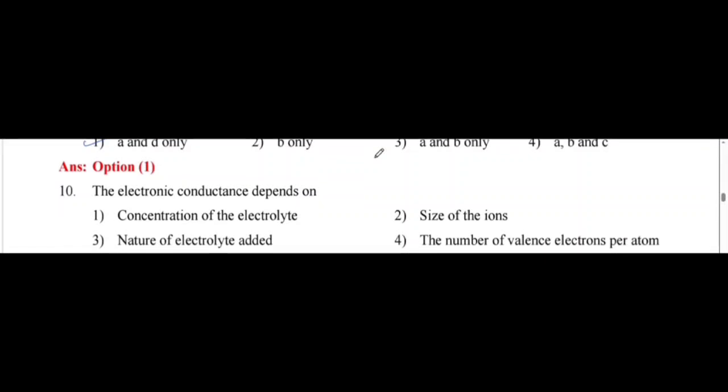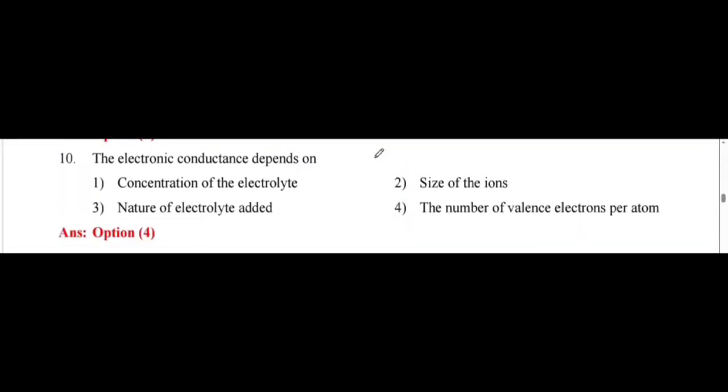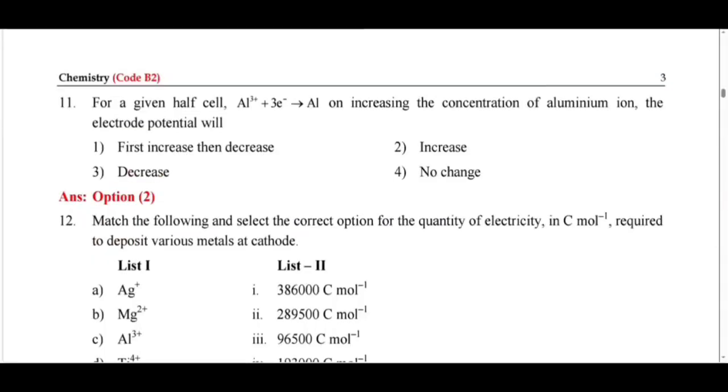Next, question number 10. Electronic conductance depends only on the number of valency electrons per atom. So this is correct. Next, for a given half cell, Al3+ is converted into aluminum. This is a reduction reaction.